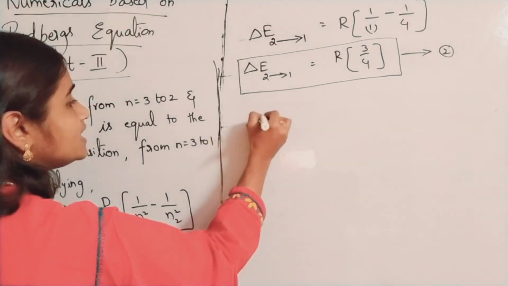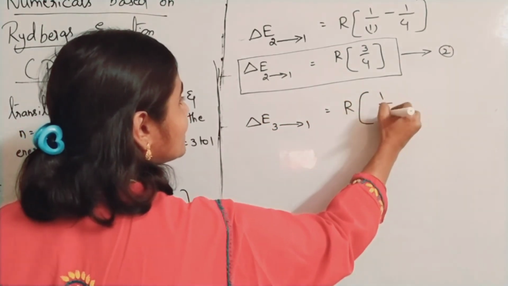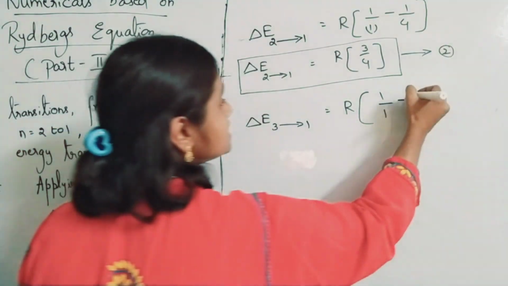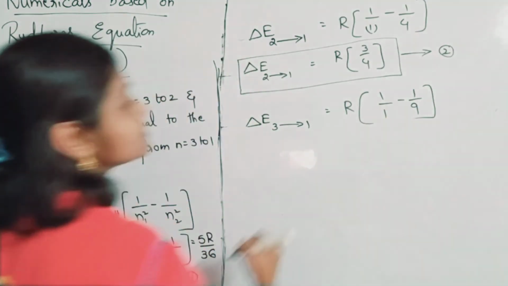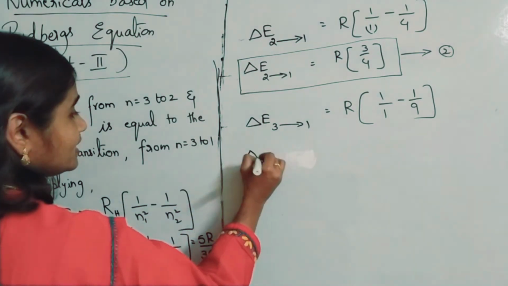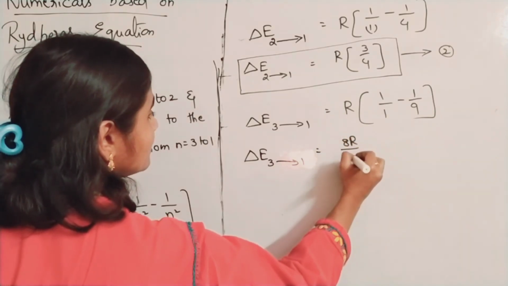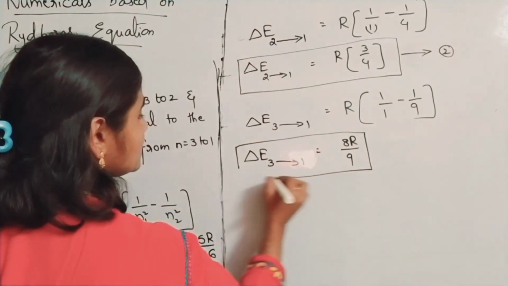Okay, now delta E from 3 to 1 is equal to what? R into 1 by 1 square means 1 only. 1 by 3 square means 9. So 1 minus 1 by 9. One minus 1 by 9, 8 by 9 you will be getting. So delta E 3 to 1 is 8R by 9.